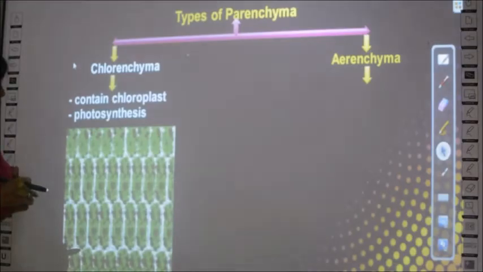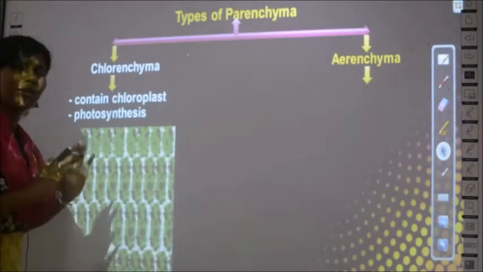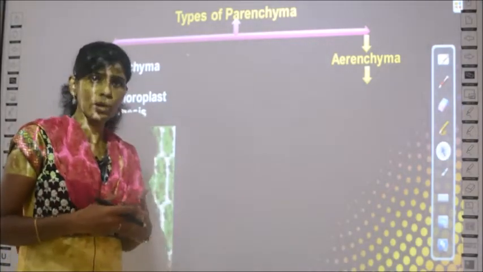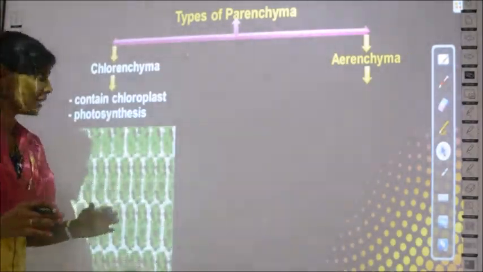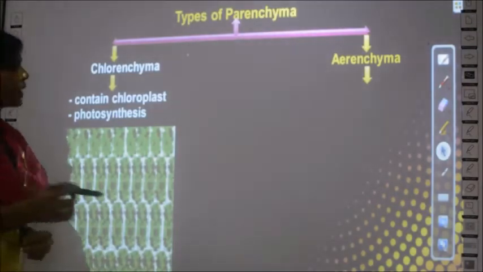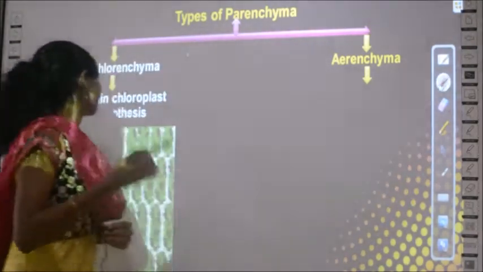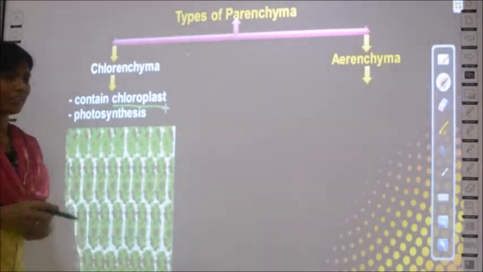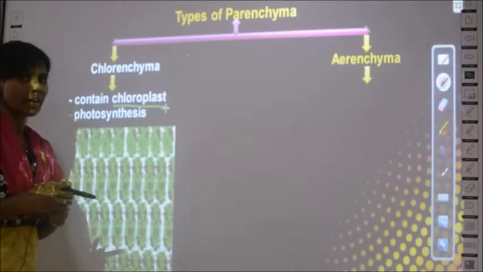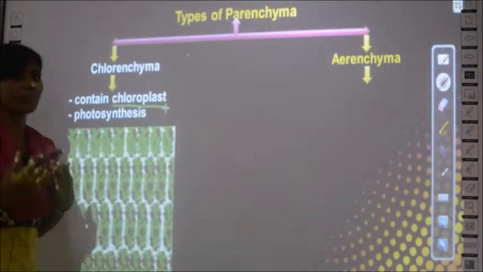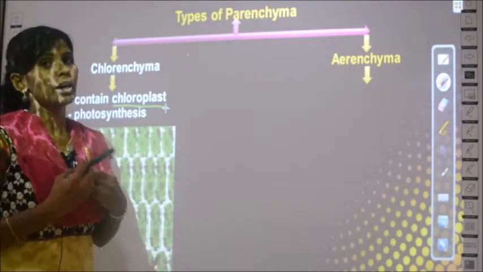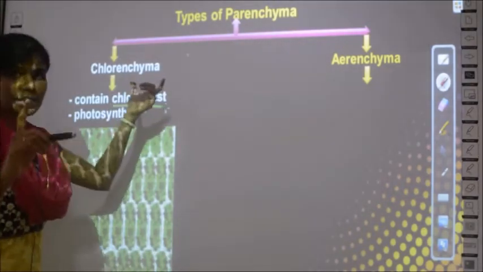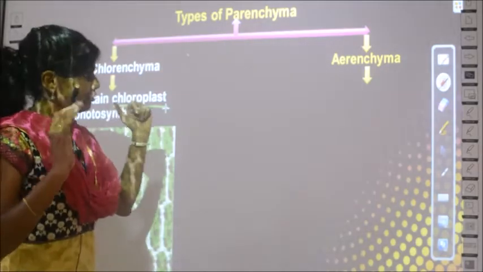Let's look into the picture. See, you can see the cell fully green in color, right? The other cells we studied previously were not green, whereas in this case it is fully green because of chloroplast. It contains chloroplast, and chloroplast has a pigment called chlorophyll. Chloroplast is a structure which has chlorophyll. So what is the function? Wherever there is chlorophyll or chloroplast, the function is photosynthesis. So chlorenchyma cells have the property to undergo photosynthesis.